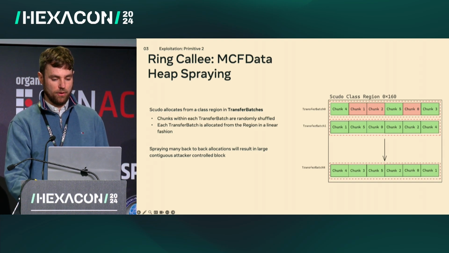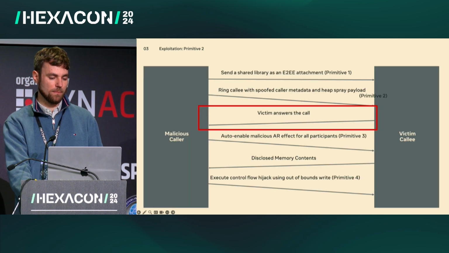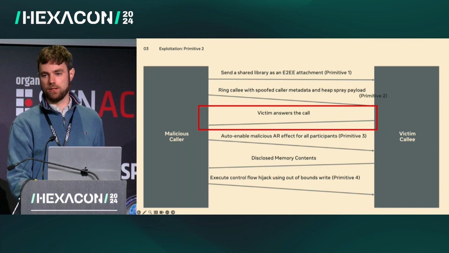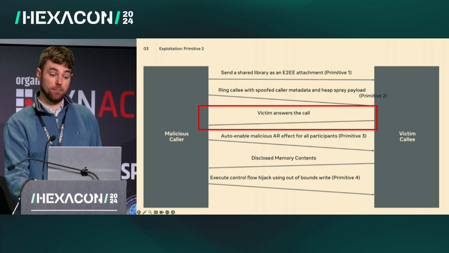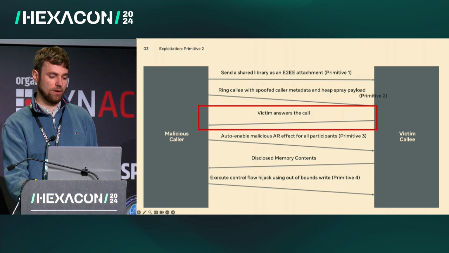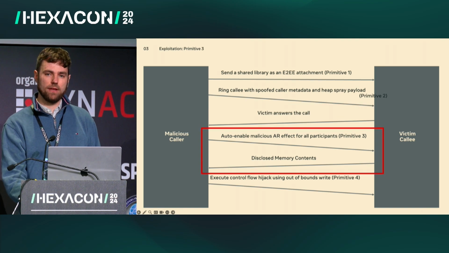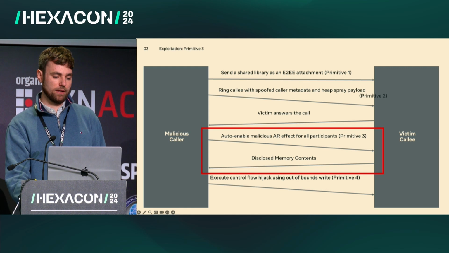So this does give us a large target to aim for when we do eventually trigger our memory corruption. Up to this point, we've sprayed the heap during the call initiation, before the victim answers the call. The next thing we need is for the victim to answer the call. As soon as they answer, we can immediately enable a malicious Spark AR effect.